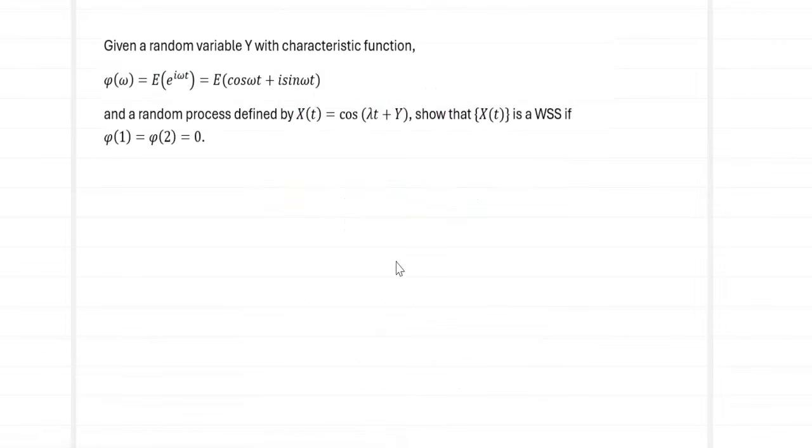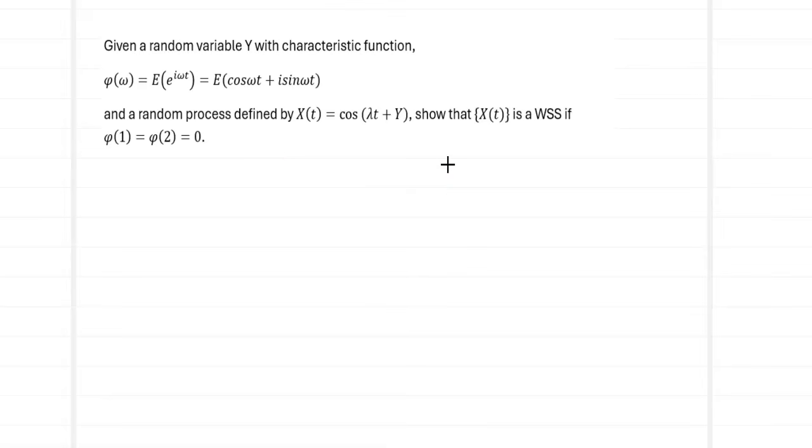Given a random variable Y with characteristic function phi of omega equal to expected value of e power i omega t, which can be defined as cos omega t plus i sin omega t, and we have a random process defined by x of t, where x of t is cos of lambda t plus Y. We'll have to show that x of t is a WSS if phi of 1 equal to phi of 2 equal to 0. First and foremost, we'll have to keep in mind what is the end target.